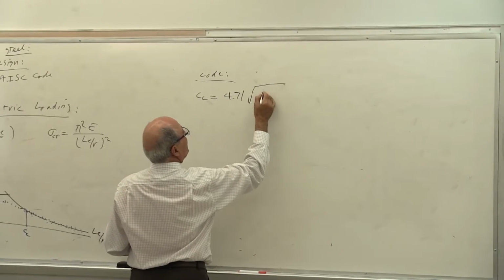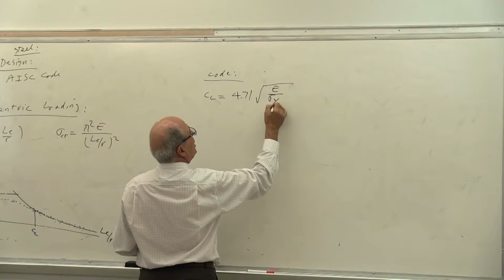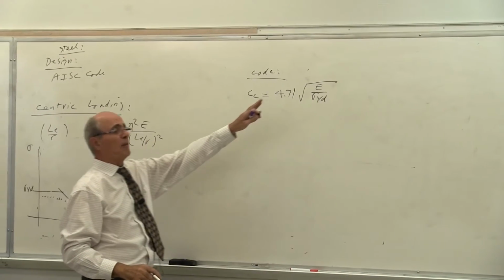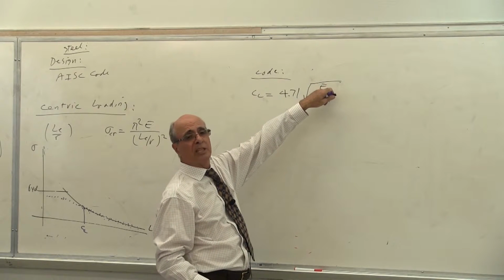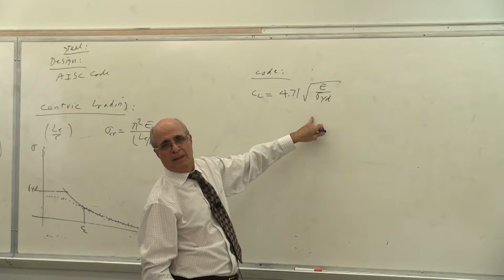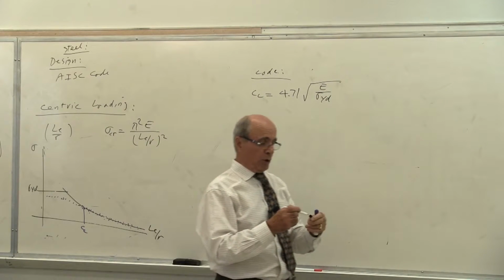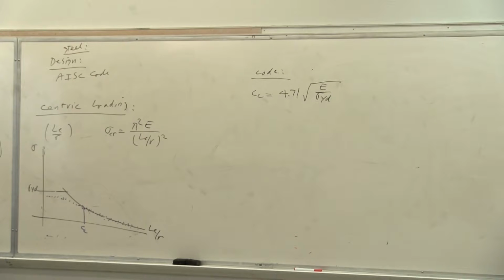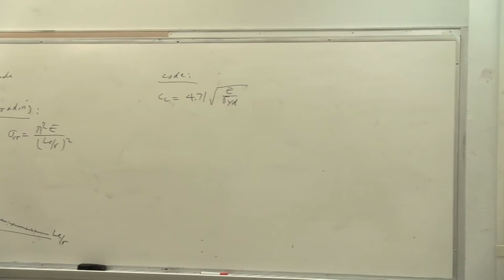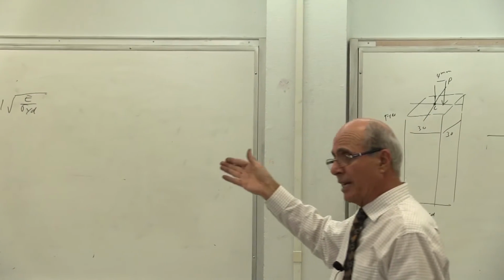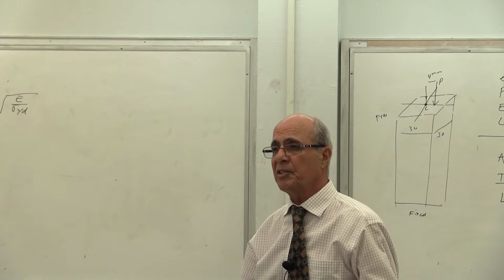4.71 square root of E divided by sigma yield. In other words, this CC depends on the type of material, depends on the modulus of elasticity, and depends on the sigma yield. So if you are using high strength steel, CC will be different than, let's say, ASTM A36. Because for ASTM A36, E is 29,000 KSI, and sigma yield is 36 KSI.